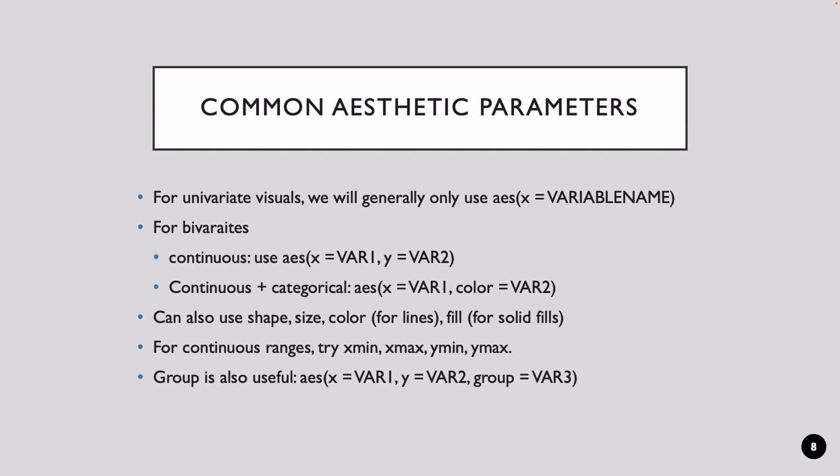And group can also be useful when we want to plot out, for example, separate lines for different grouping variables within a data set. So for example, imagine we wanted to create a line plot over time. We could imagine X equals time, Y equals the variable that we're looking at. Maybe it's caloric intake per day. And group could be equal to exposure to treatment or control group in an experimental setting. And then we could have separate lines for each group. So that can be incredibly helpful.